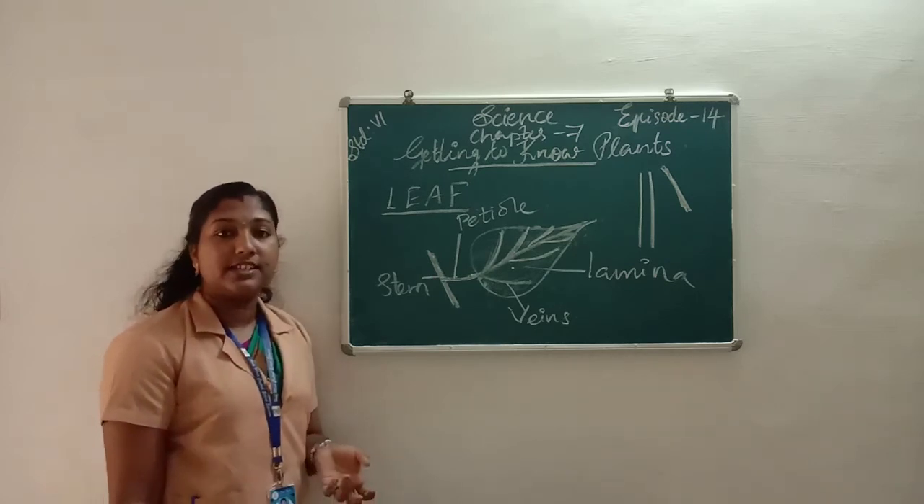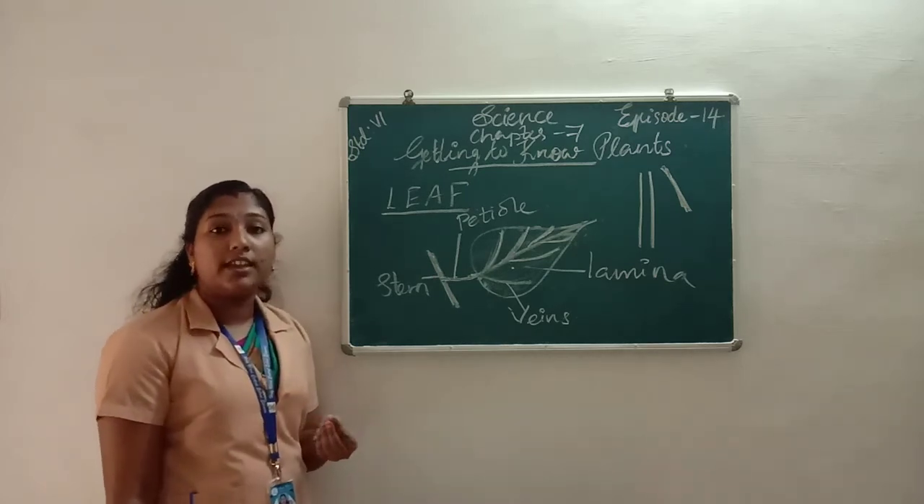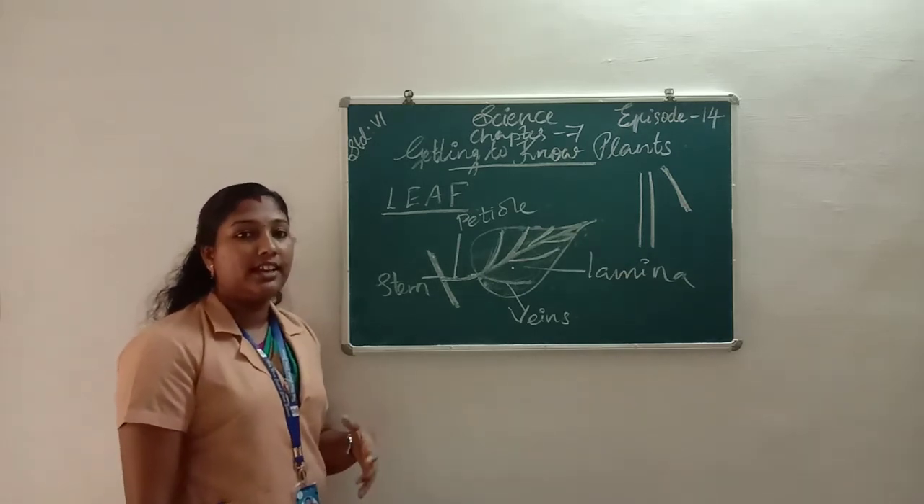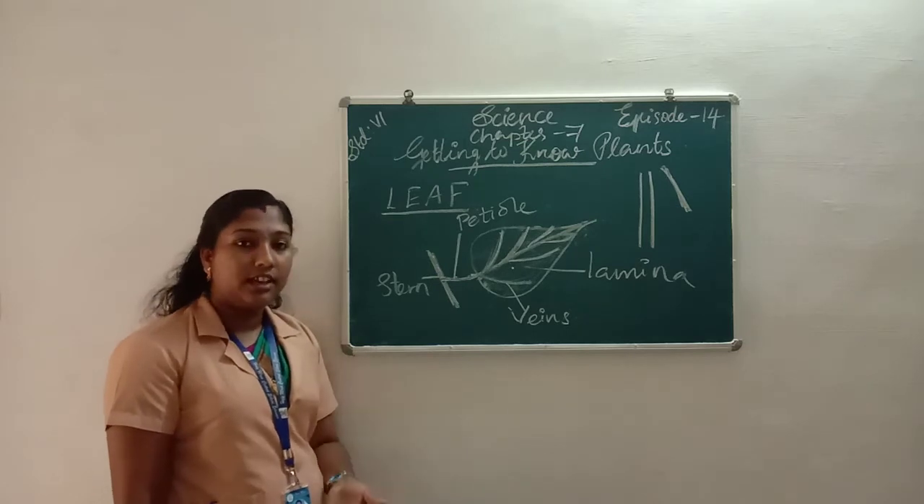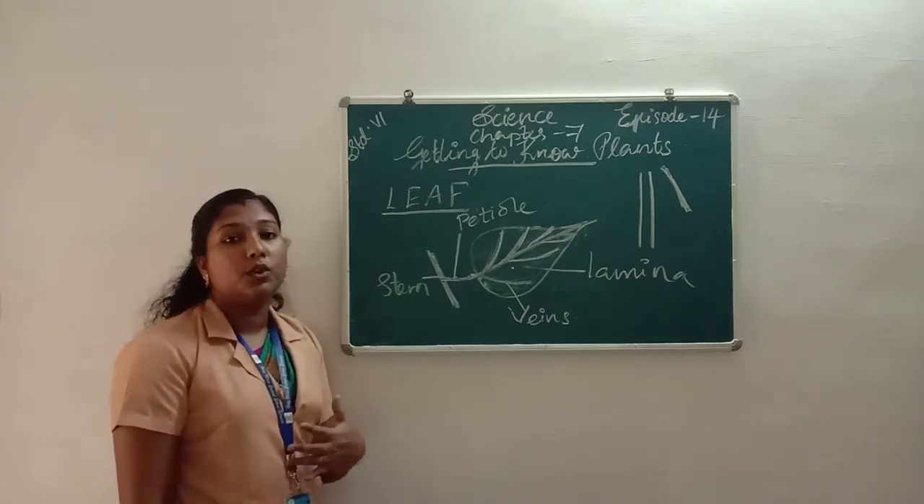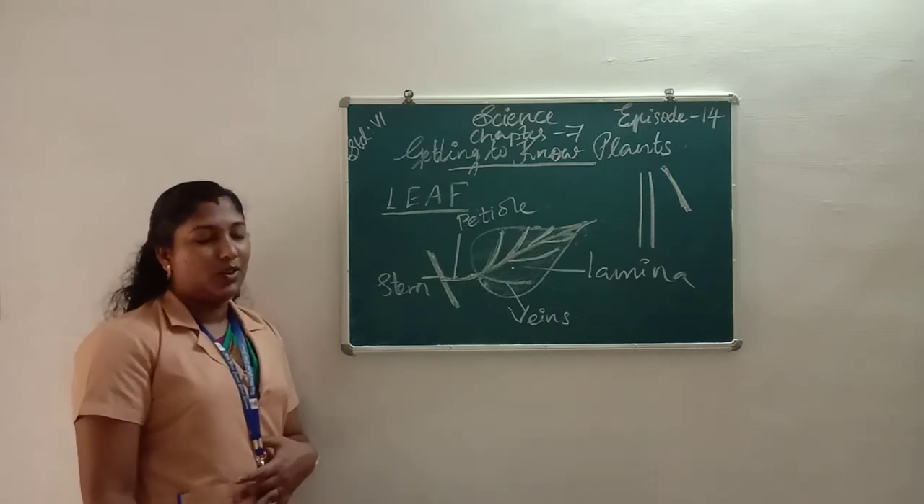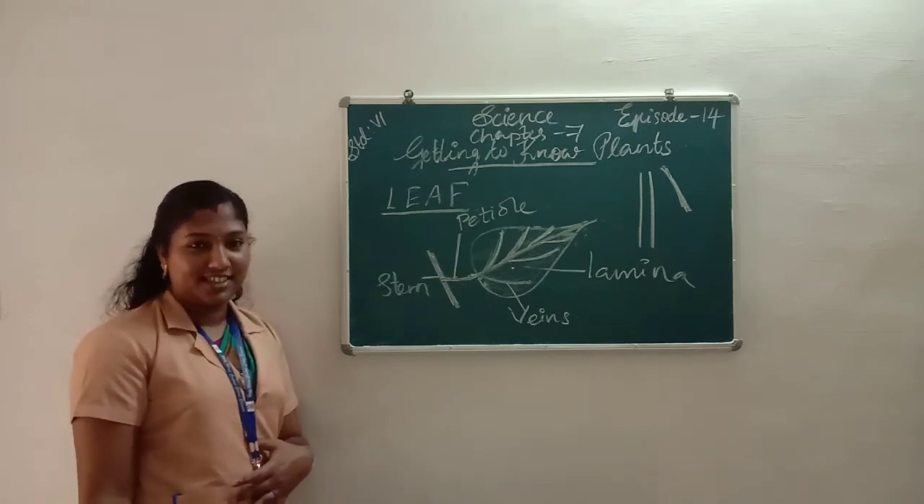Climbers are the plants which have a weak stem, so they cannot stand erect. They take the support of other trees or other plants to climb on them. Examples for climbers are pea, grapes, etc.